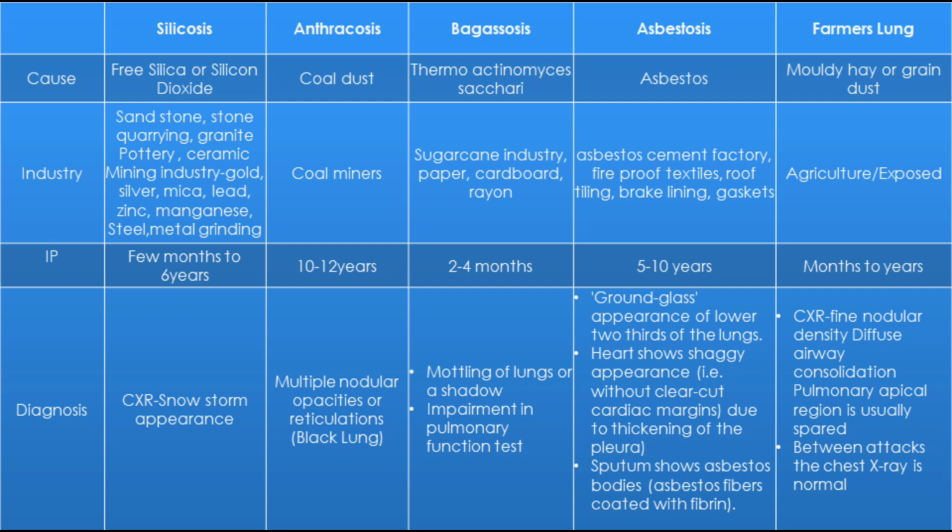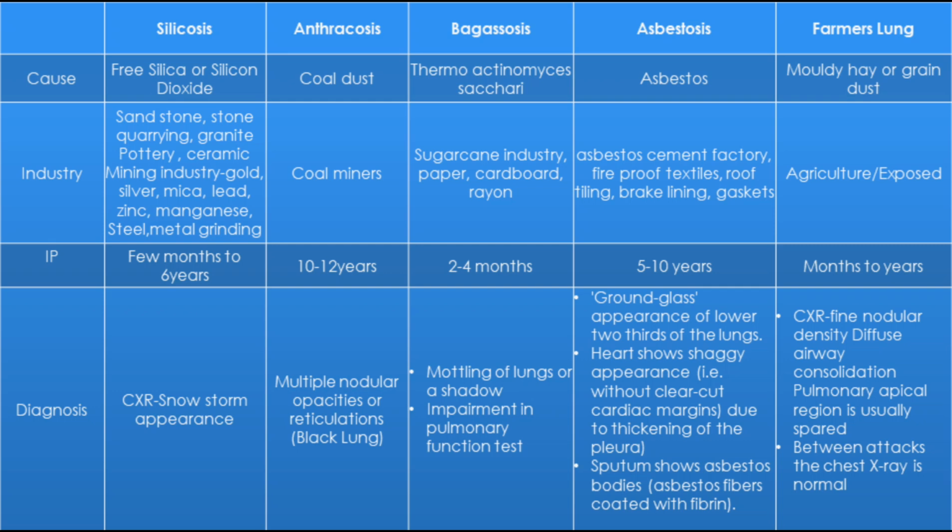The incubation period is variable. It can range from a few months to 6 years. On chest X-ray, it shows a snowstorm appearance. The next disease is anthracosis, which is caused by inhalation of coal dust. It is seen commonly in coal miners. It is also known as coal worker pneumoconiosis or miner's black lung.